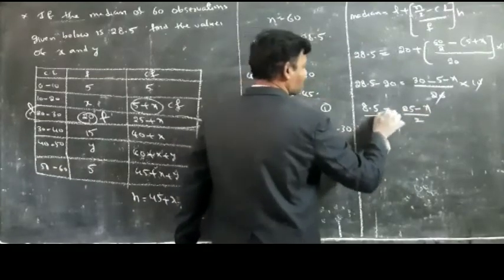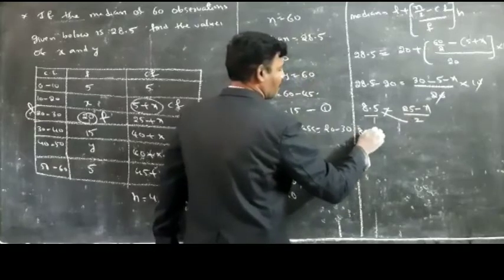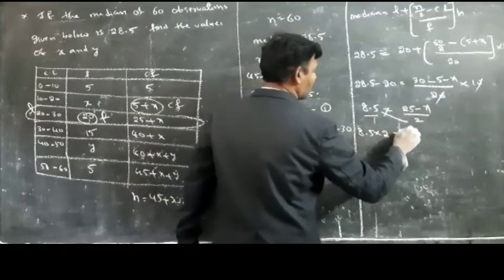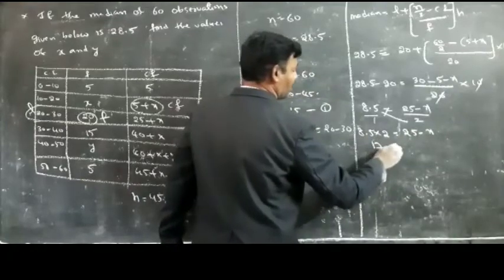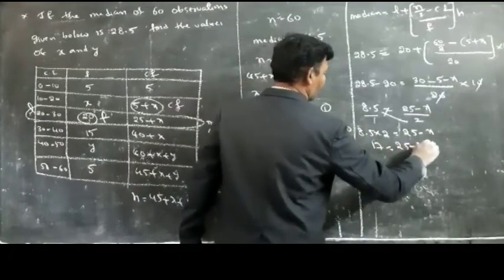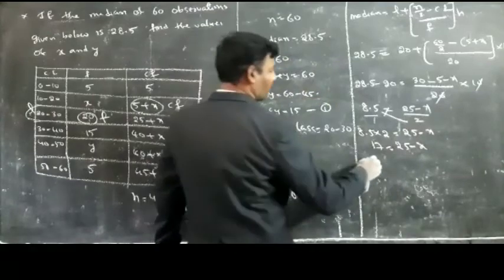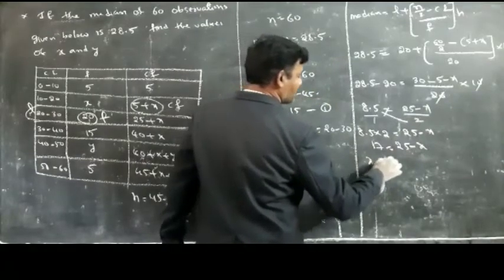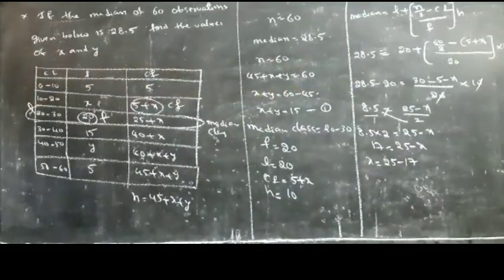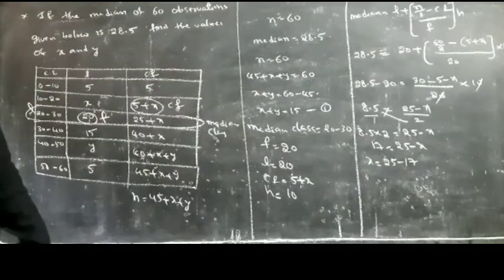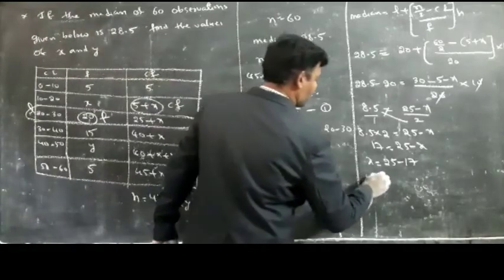I am doing cross multiplication: 8.5 into 2 is equal to 25 minus x. How much is it? 17. So 17 is equal to 25 minus x. Then x is equal to 25 minus 17. So what is the value of x here? x is equal to 8.